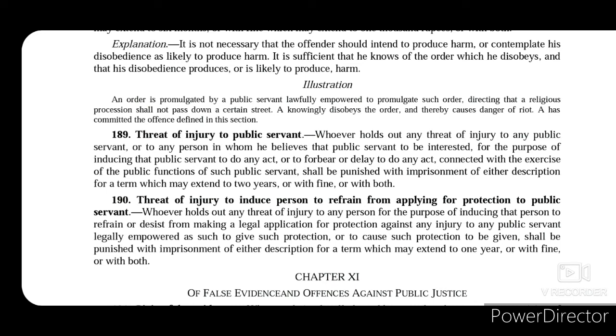So say for example, a public servant is authorized and legally empowered to protect a particular person, and that person wanted to seek protection from such public servant. Now another person comes to this person and says that I will injure you, and he threatens this person with the fear of injury, that if you go and seek the assistance of a public servant, then I will cause injury or harm to you. Then for giving such threat of injury, this person who is so threatening will be punished with imprisonment of either description for a term which may extend to 1 year, or with fine, or with both.